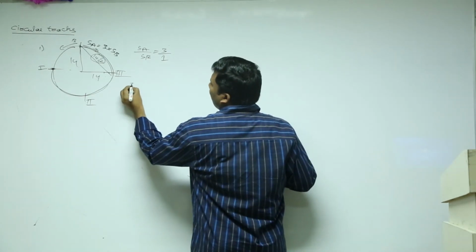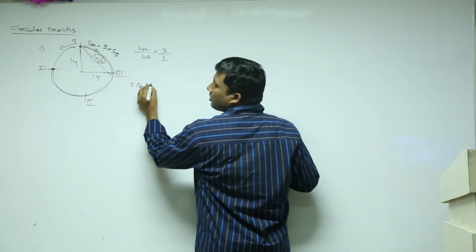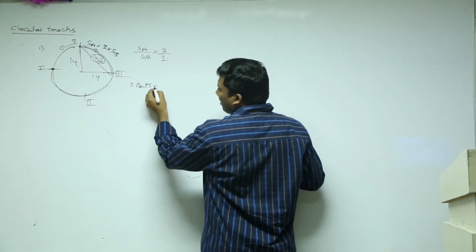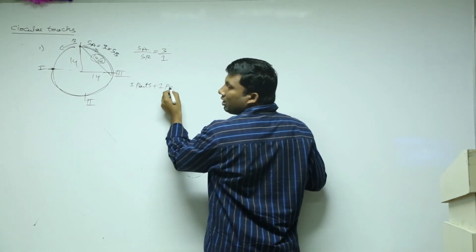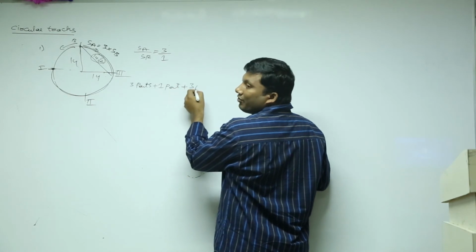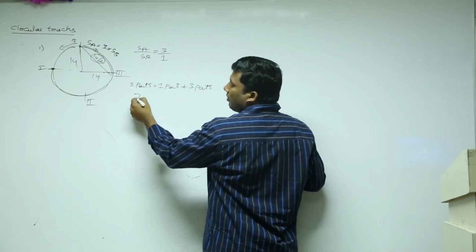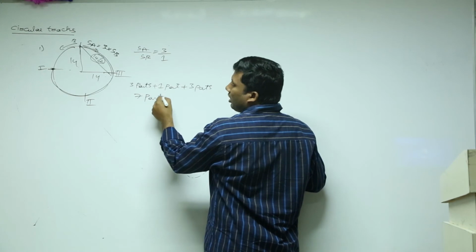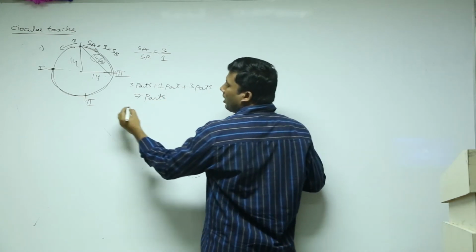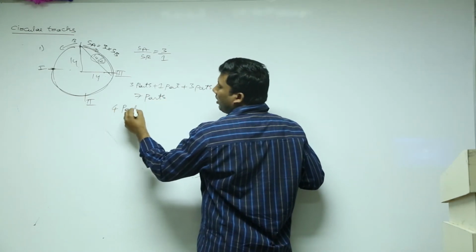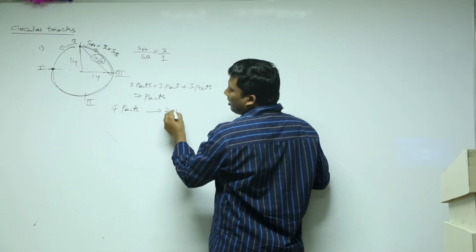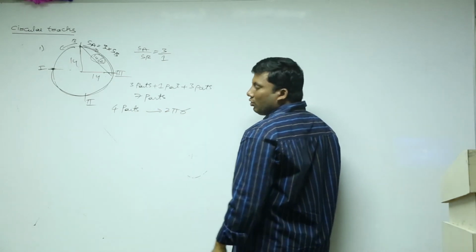To meet B for the first time, he has to cover 3 parts. To meet B for the second time, he has to cover 1 part. Again, he has to cover 3 parts. That means from the starting point to the third meeting point, total 7 parts. 4 parts is nothing but the circumference of a circle, 2 pi r.